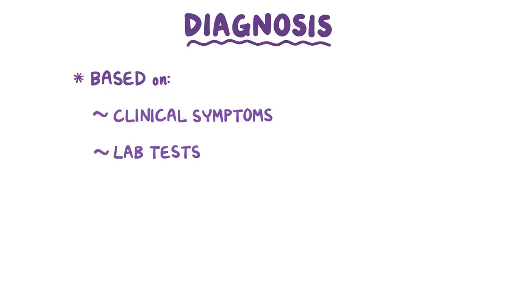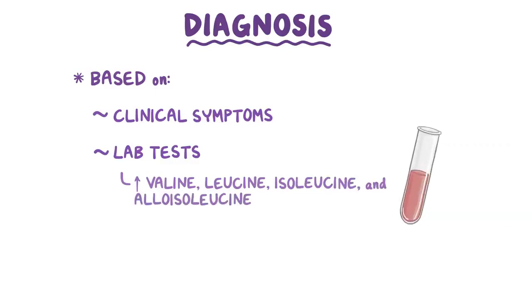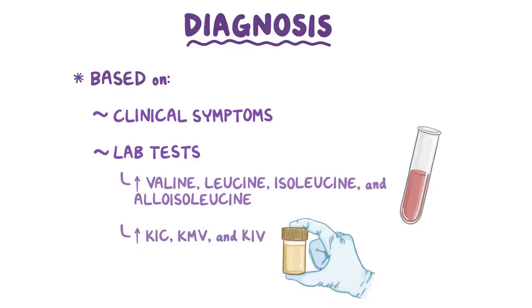Diagnosis for maple syrup urine disease is based on the presence of clinical symptoms and lab tests that show elevated valine, leucine, isoleucine, and alloisoleucine in the blood, and increased alpha-ketoisocaproate, alpha-keto-beta methylvalerate, and alpha-ketoisovalerate in the urine.